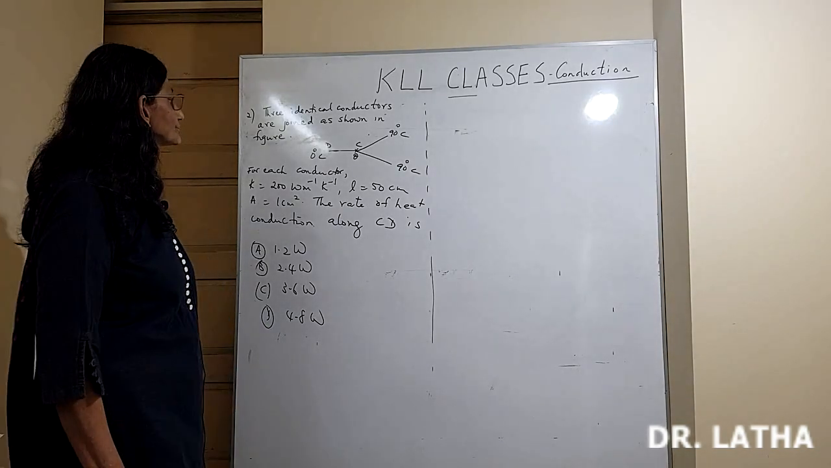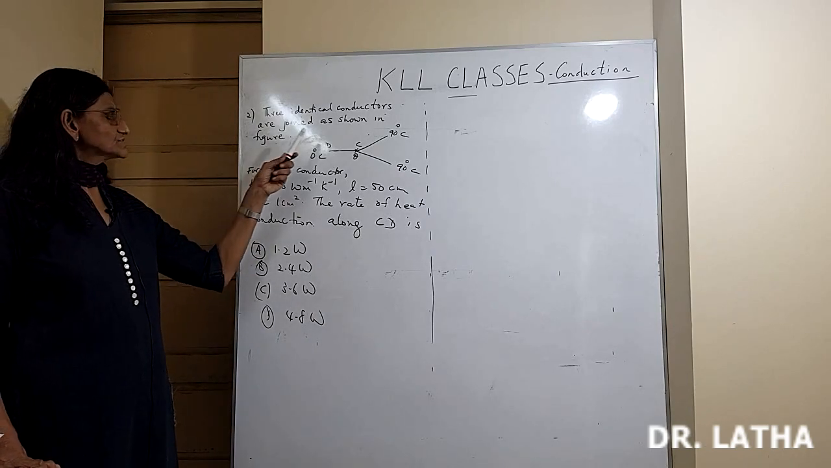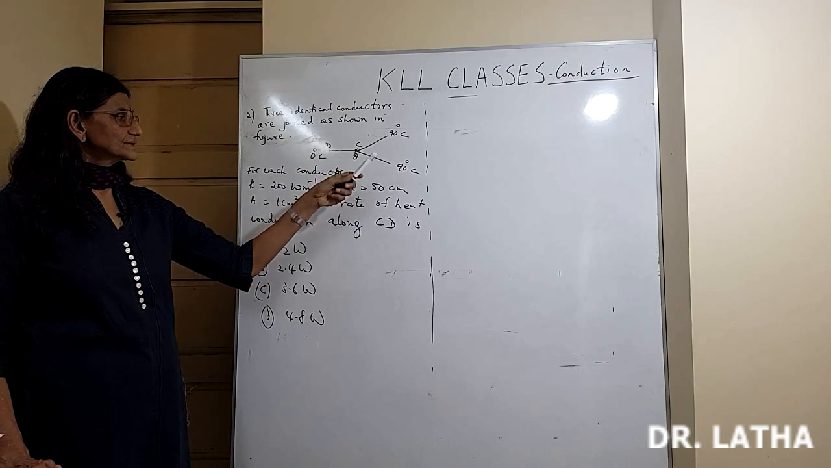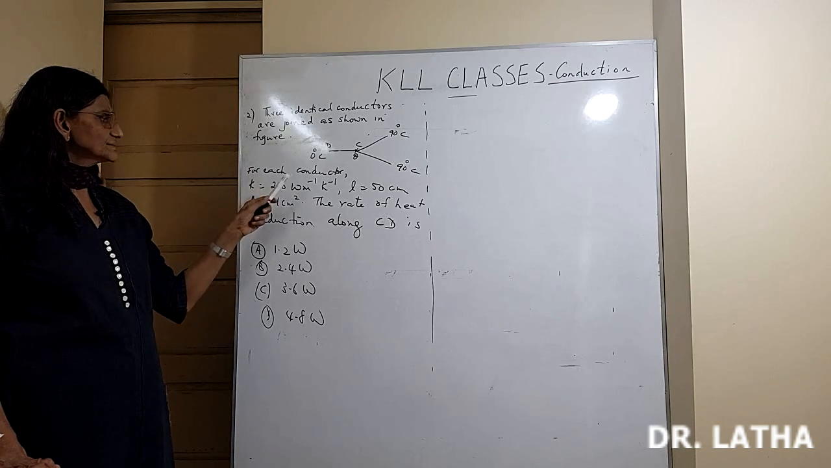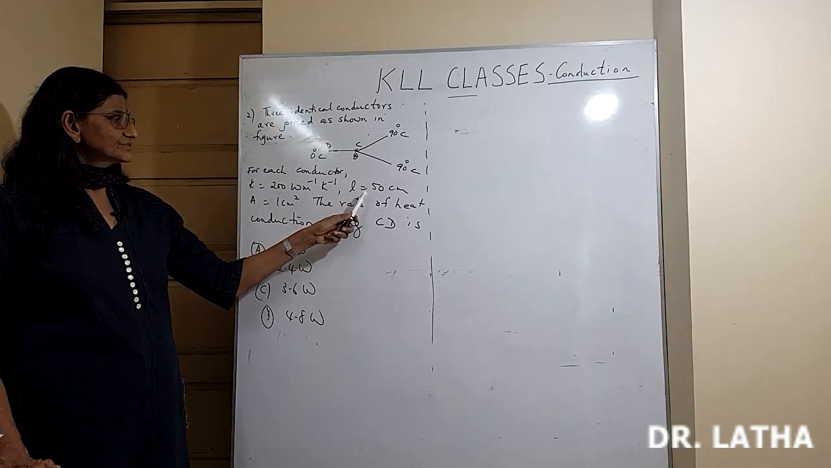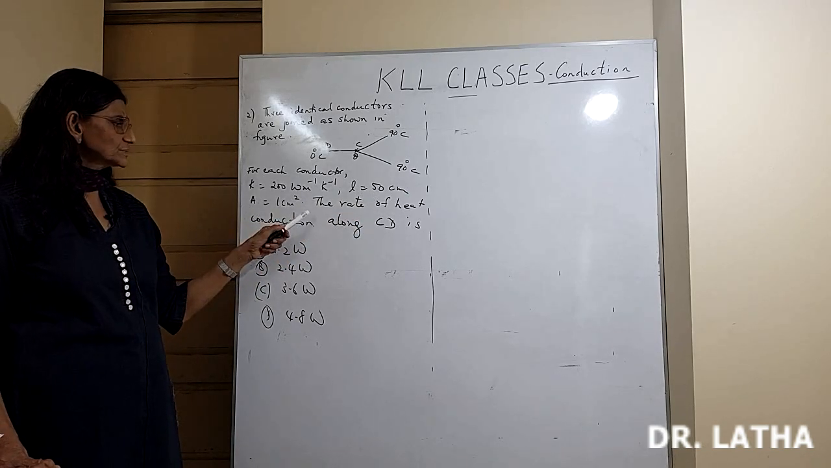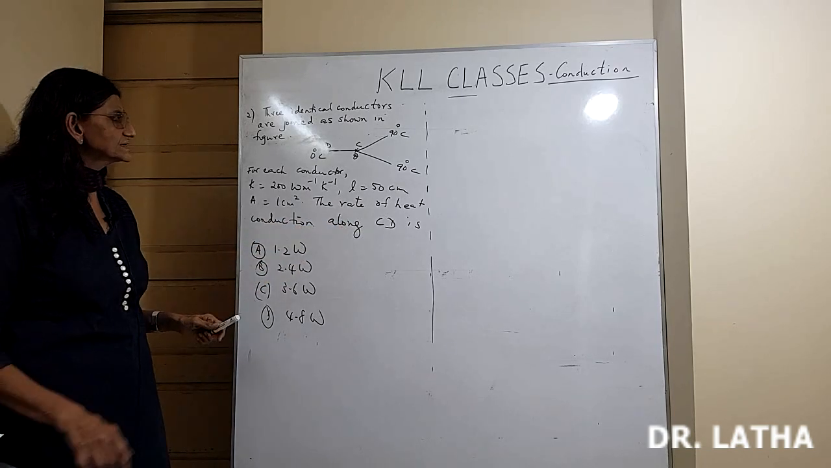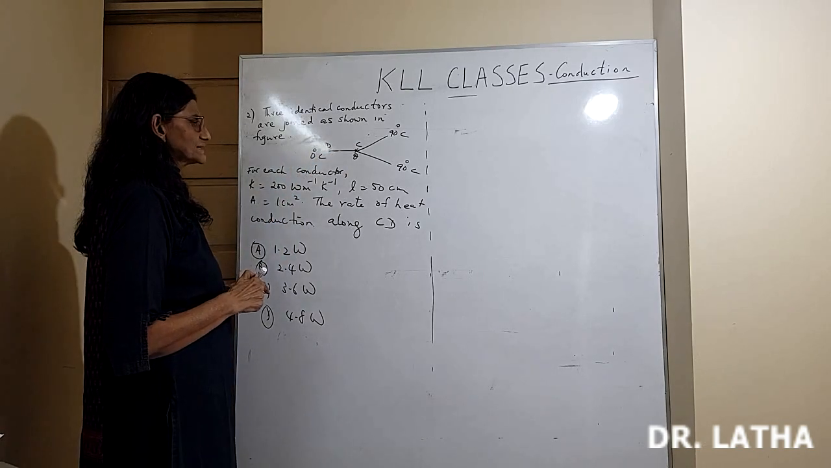Second problem. 3 identical conductors are joined as shown in the figure. So they have shown 3 conductors. Because they are identical, all of them have the same K, that is thermal conductivity, same length 50 centimeter and same area of cross section 1 centimeter squared. They have asked the rate of heat conduction along CD. So this is CD.